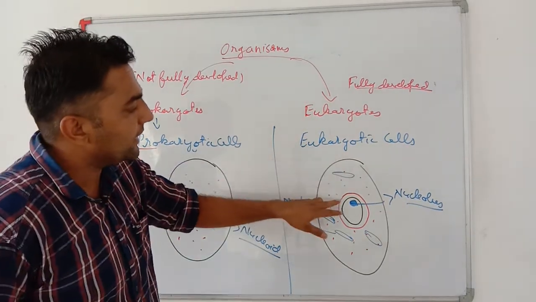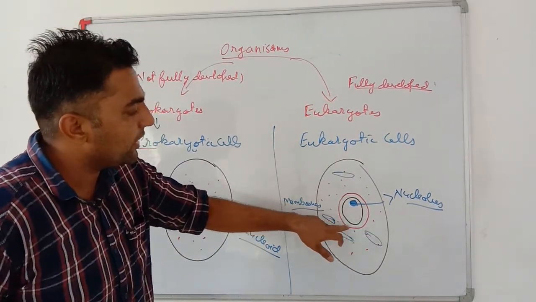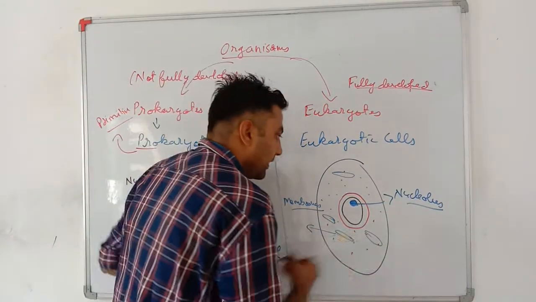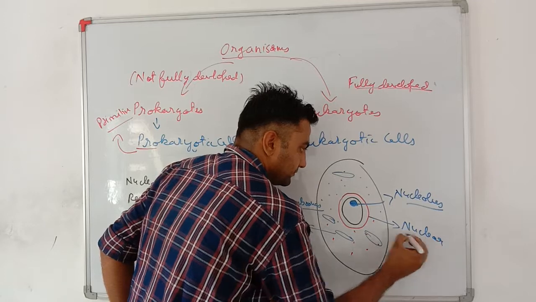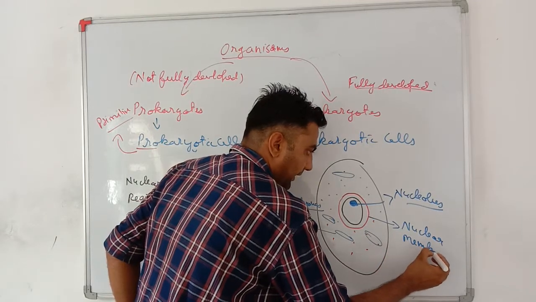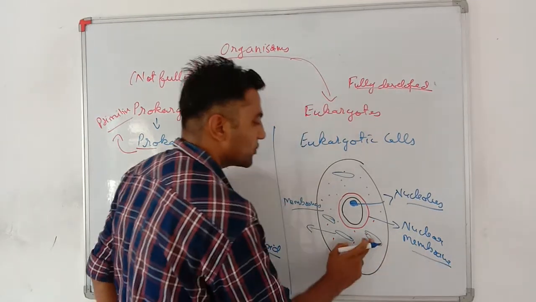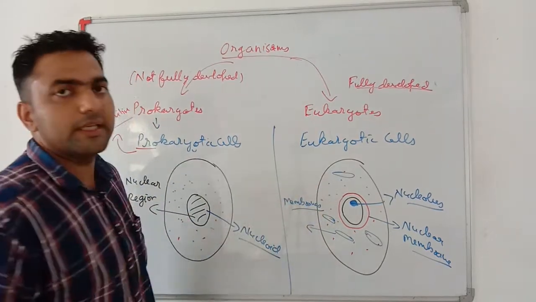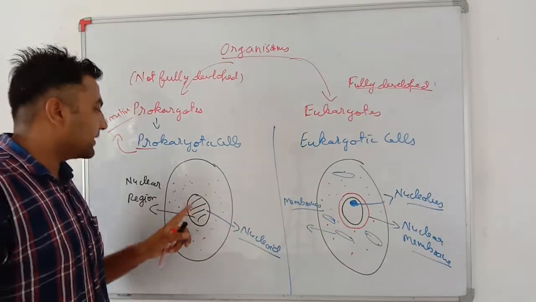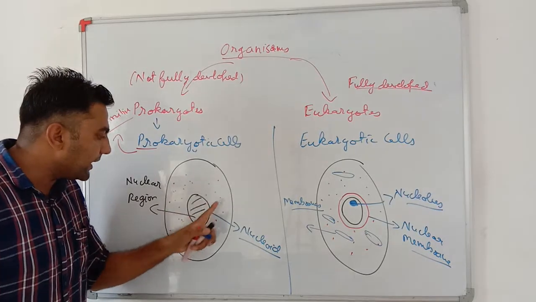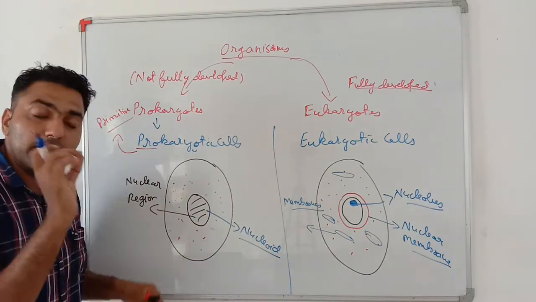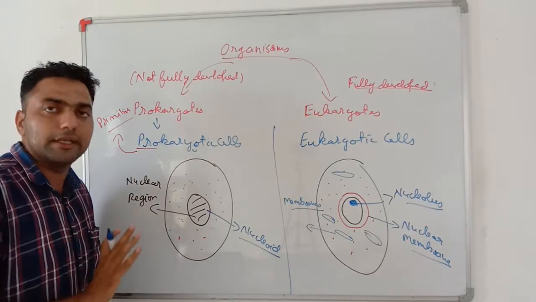Whereas the eukaryotic cell has a well-developed nuclear membrane and many cell organelles with membranes, which are absent in prokaryotes.